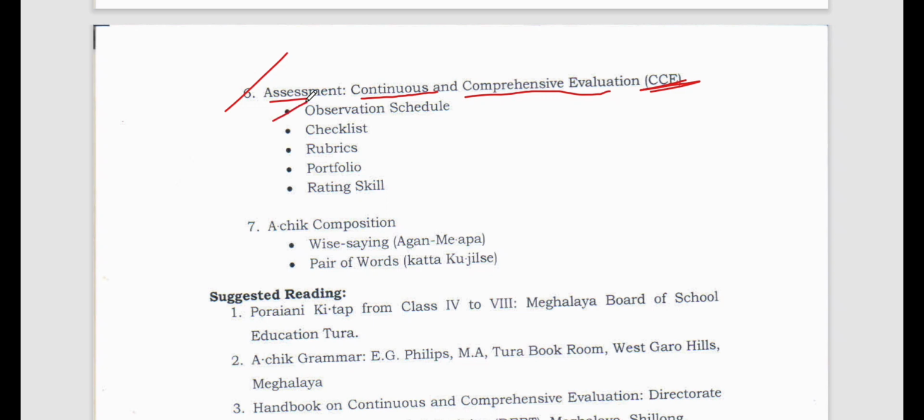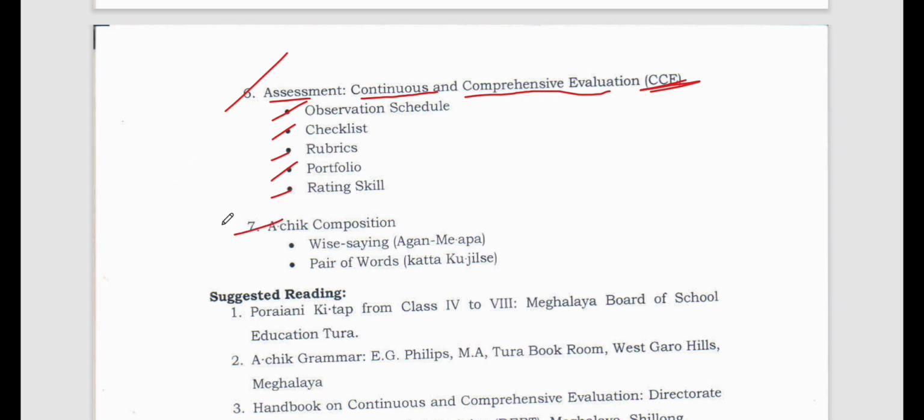Now, observation schedule, checklist, rubrics, portfolios, and rating skills. So continuous and comprehensive evaluation. So these are the ways in which we assess the children: by observation, by checklist, by rubrics, by portfolio, by rating. All right. So rating skill. So these things you should know.